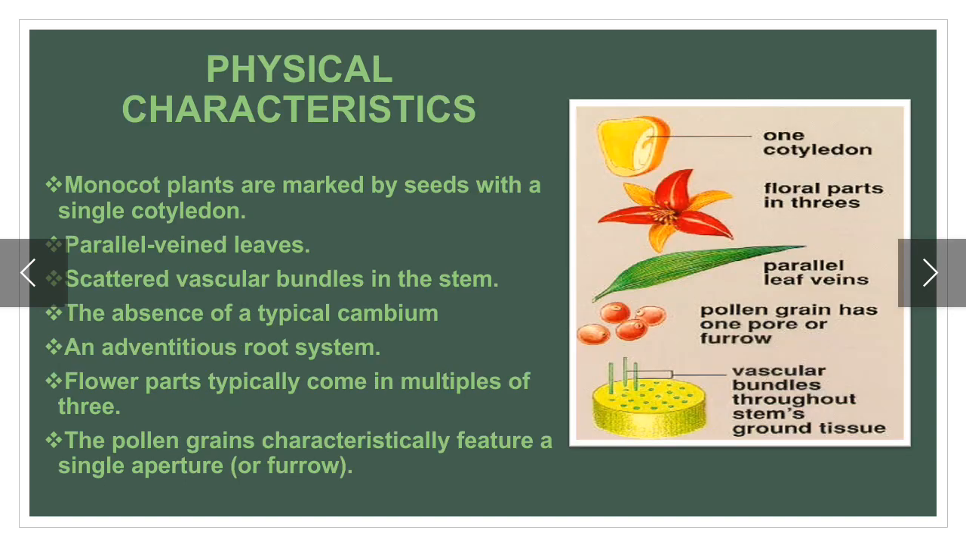Physical characteristics. It has only one cotyledon. Floral parts are present in threes form. You can see here in the diagram parallel leaf venation or veins. Pollen grain has one pore or furrow. Vascular bundles throughout stem growth tissues. Vascular bundles are scattered in form.